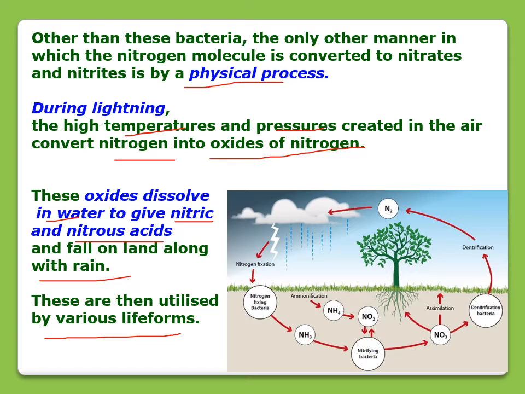First one was by Rhizobium bacteria, where nitrogen is fixed and converted into the form of nitrate and nitrite, and it is used by living organisms. And this is the other process, that is the physical process, right? Here in this picture, let me explain. This is lightning, and then lightning nitrogen fixation is there, and it is converted into the forms of NH3, NH4, NO2, right? These are all the forms in which it will be used by living organisms. Okay, here NO3,